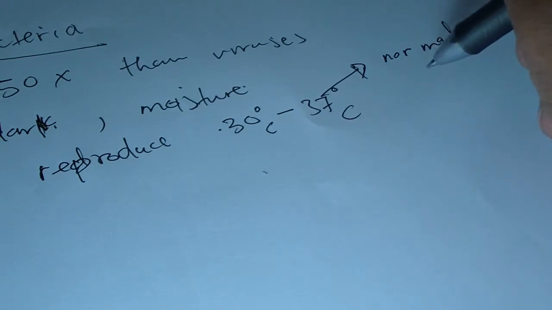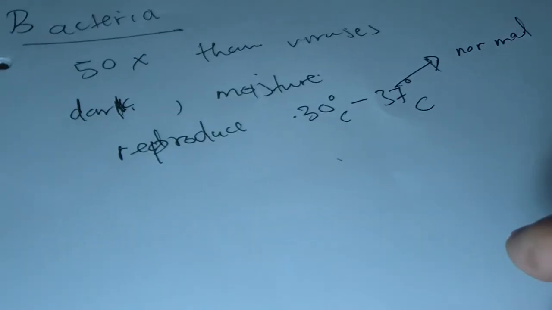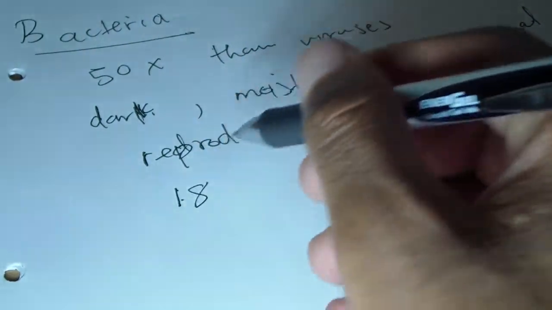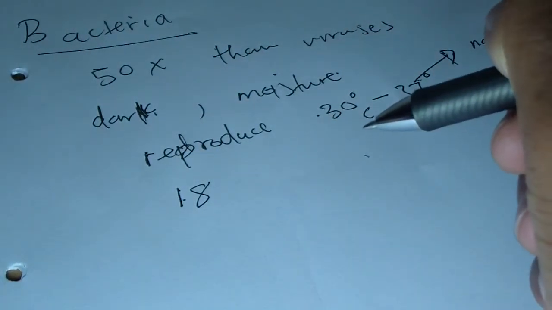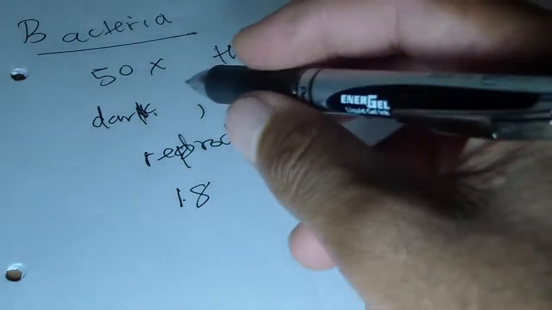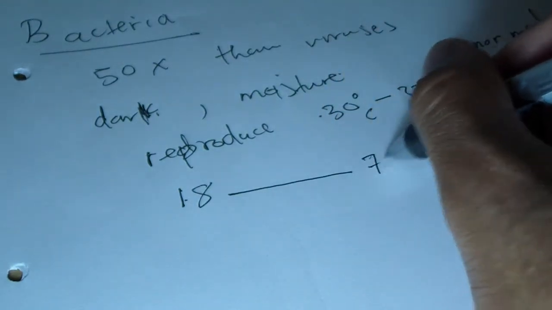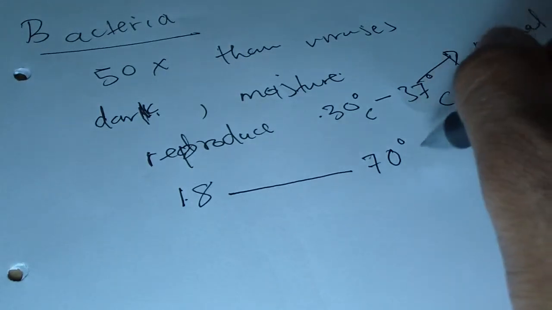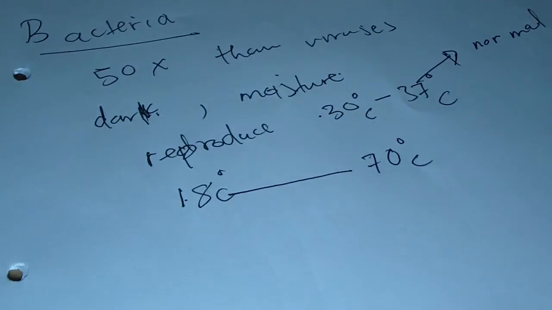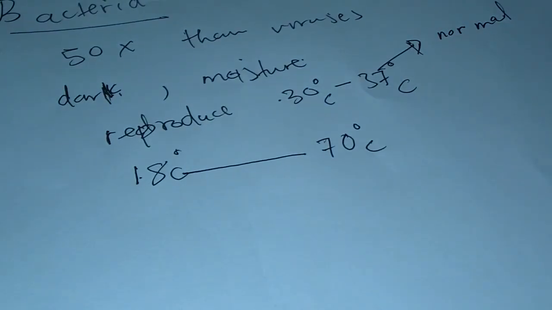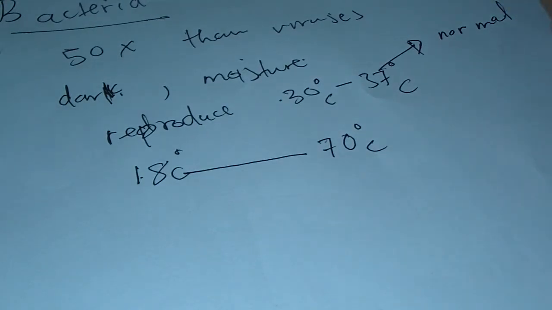But also, bacteria have a wide temperature range in which they can operate. They may be inactive or not operating well at temperatures around 18 degrees Celsius, but they are fine up to a temperature of around 70 degrees Celsius. Around 70 degrees, that's a very huge temperature range there. So bacteria can survive in these very extreme temperatures.